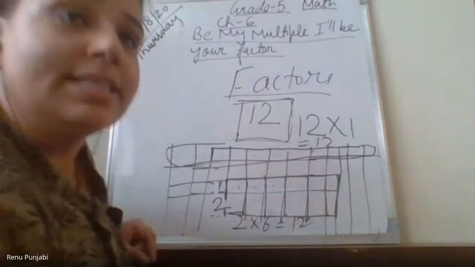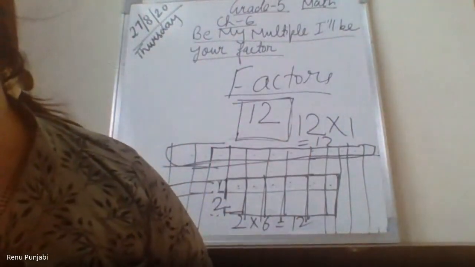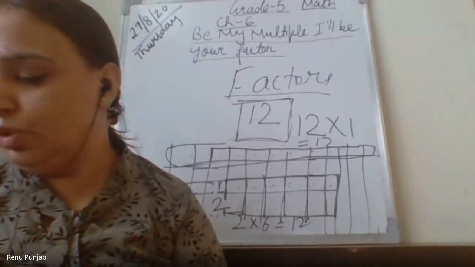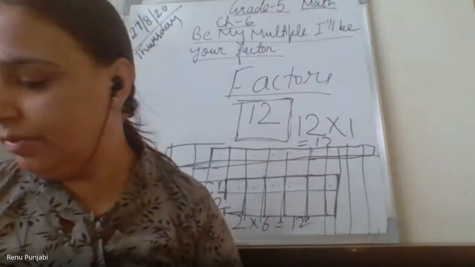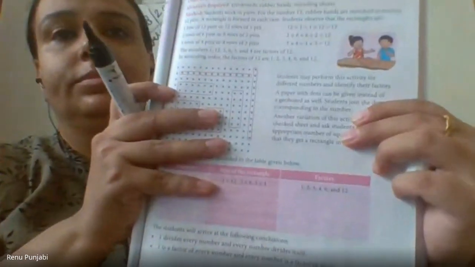Yes, ma'am. Arrange it in a different way. In this way I will show you also, so that you will get a total of 12. Wait a minute, I'll show you the picture also. Can you all see this book? Yes, ma'am. Here the dots are taken. You can see it is taken 12 in one row first.